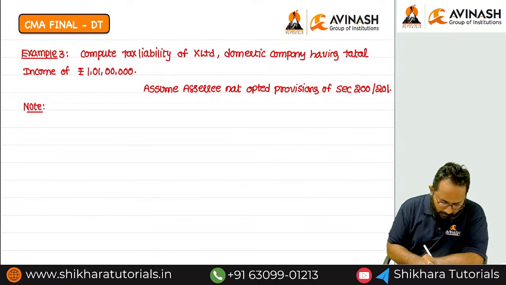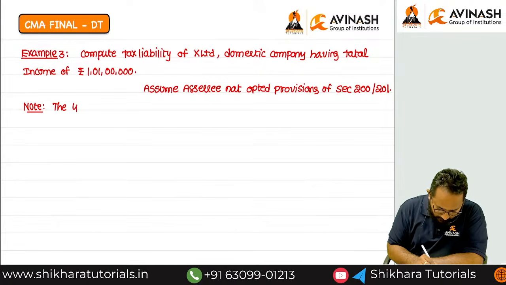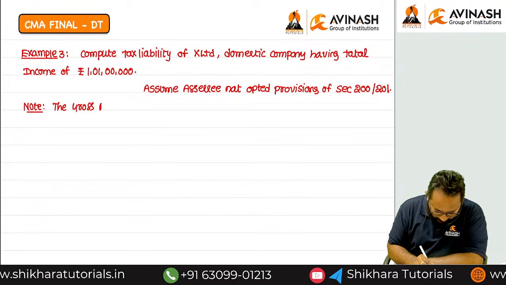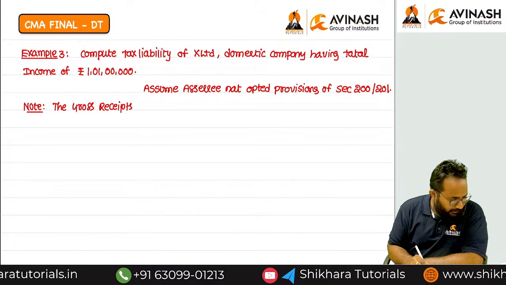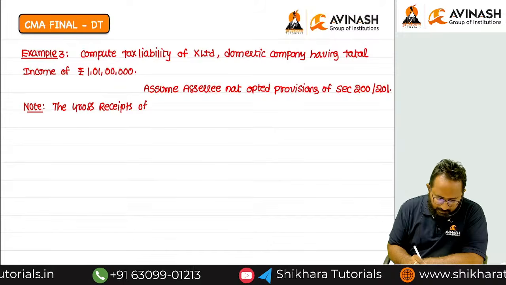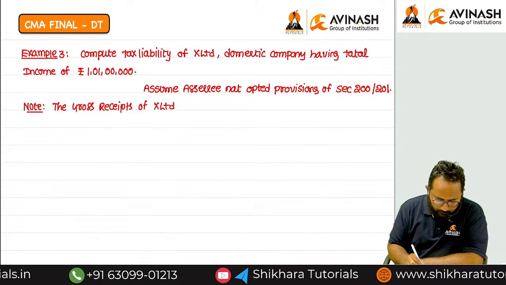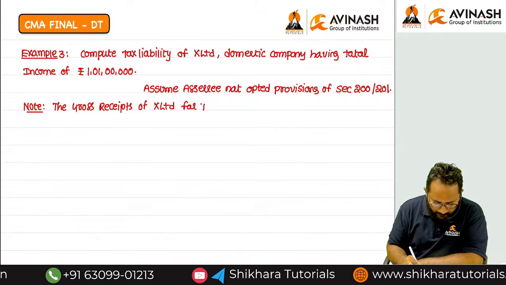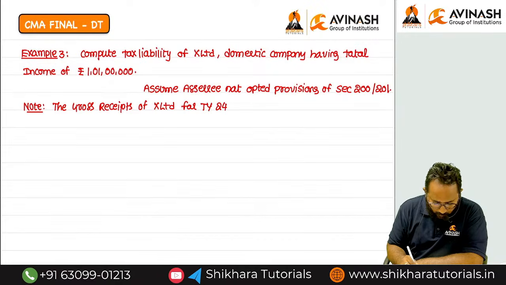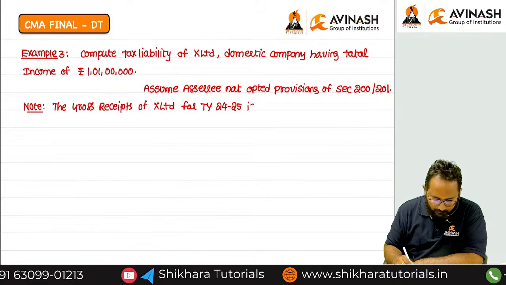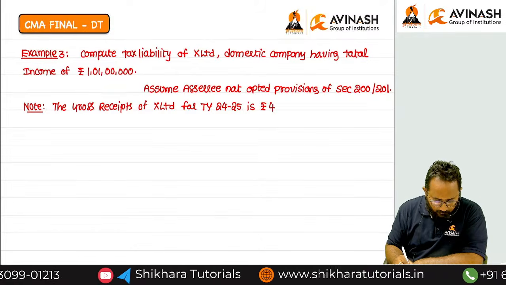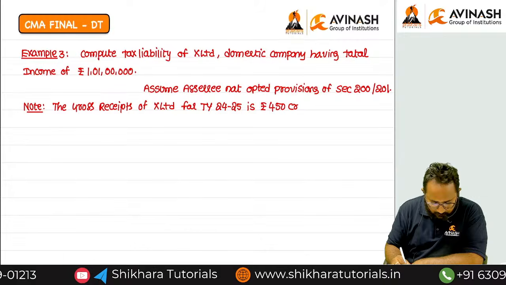Note, the gross receipts of X Limited for tax year 24-25 is rupees 450 crores.